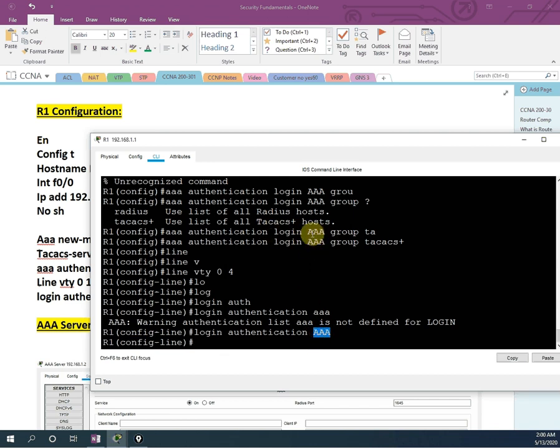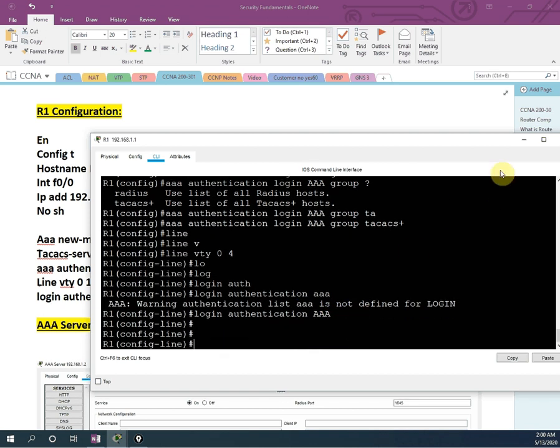The incorrect thing is I defined this one in capital letter, but when I am calling, I wrote in a small letter. That's why it is saying warning, that is authentication list AAA is not defined for login. So what I done, I put the AAA capital, it is taken.